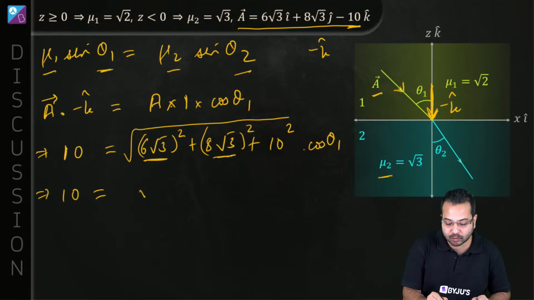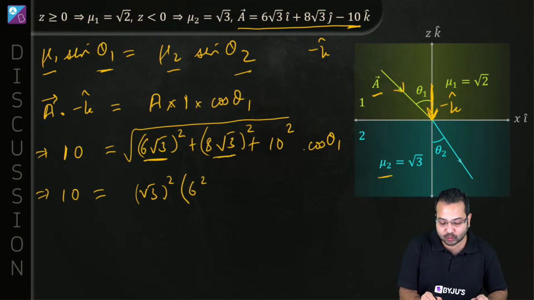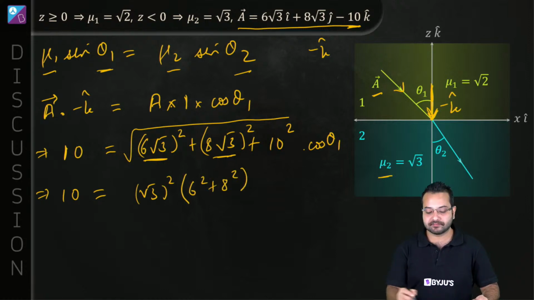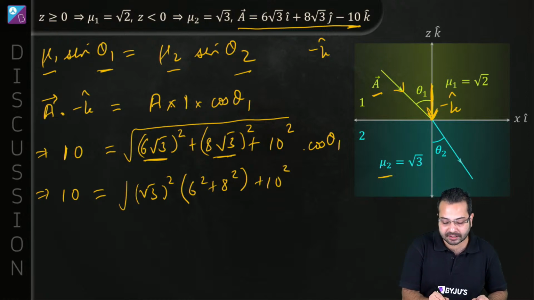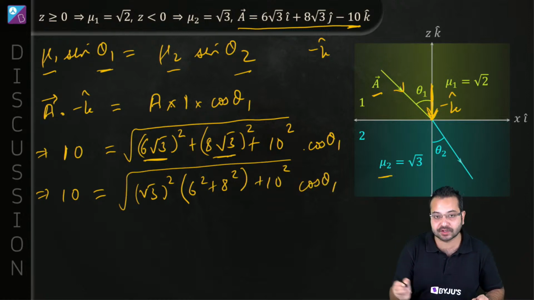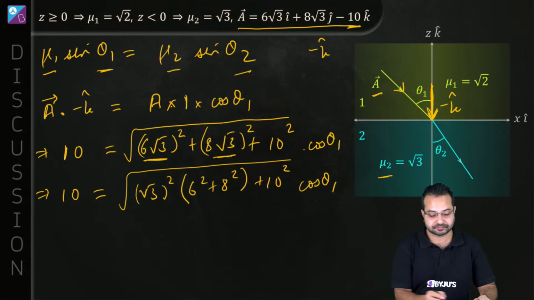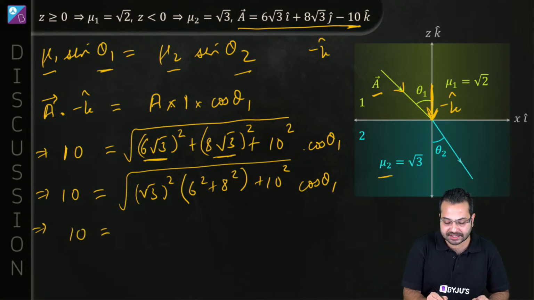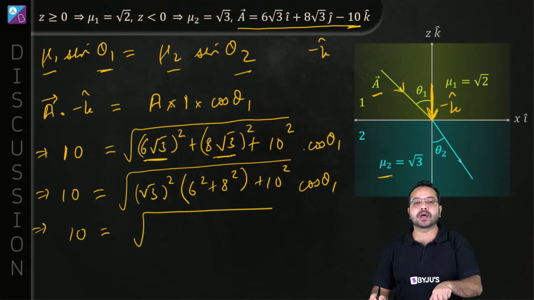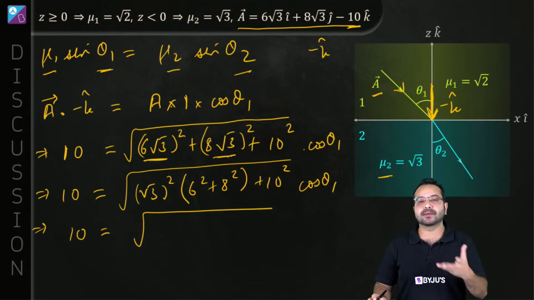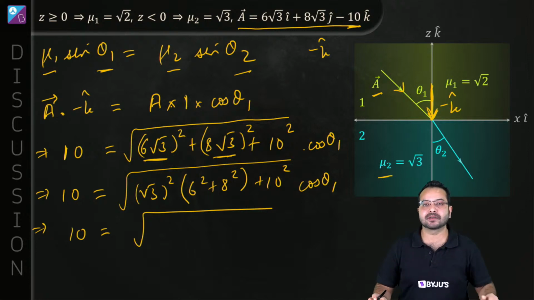We can take root 3 square common, and then write it as 6 square plus 8 square, and then we have 10 square, and the under root of that, and then cos theta 1. Now 6 square plus 8 square, what is that going to be? It's a Pythagoras triplet, 6, 8, 10.